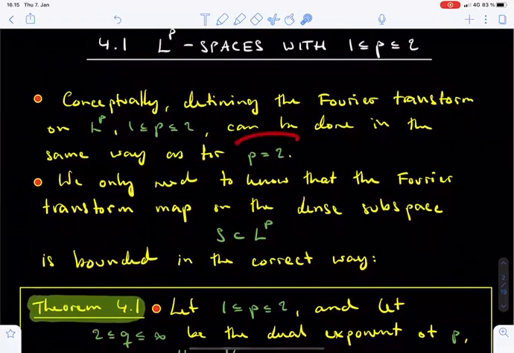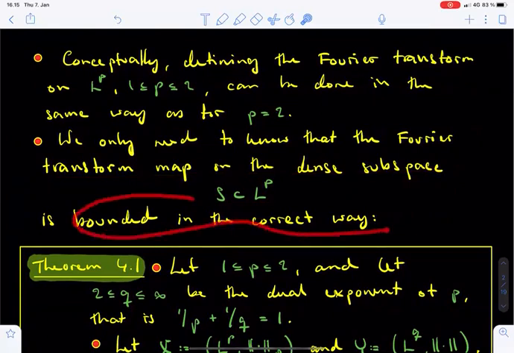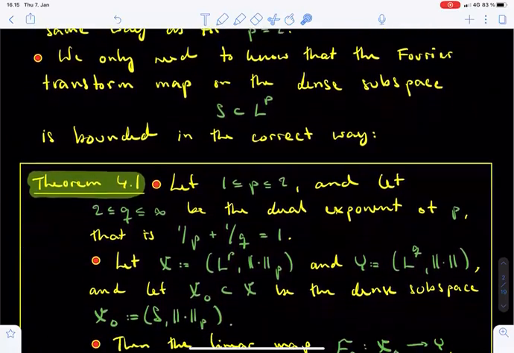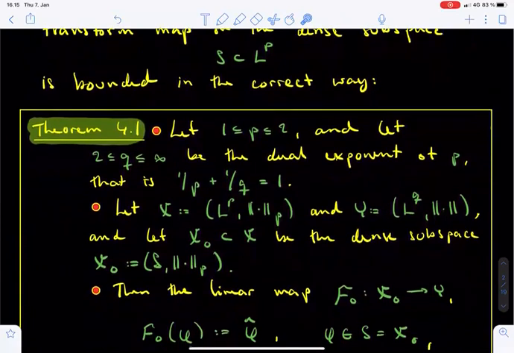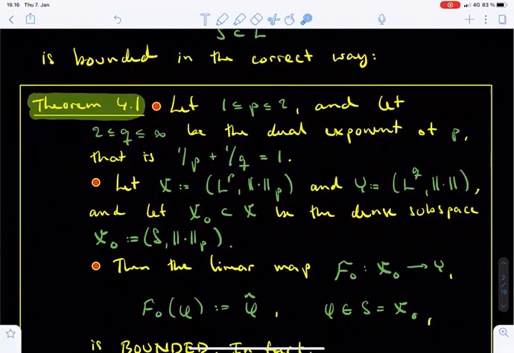In fact, this case follows pretty much the same pattern as the case p equals 2. The idea is again that the Fourier transform has already been defined on the dense subspace of Schwartz functions. All we need to do is to check that the Fourier transform map is bounded in a suitable way on this dense subspace, and then we can extend the definition in a unique bounded manner to all Lp functions. Theorem 4.1 tells more precisely in which way the Fourier transform is bounded on Lp.